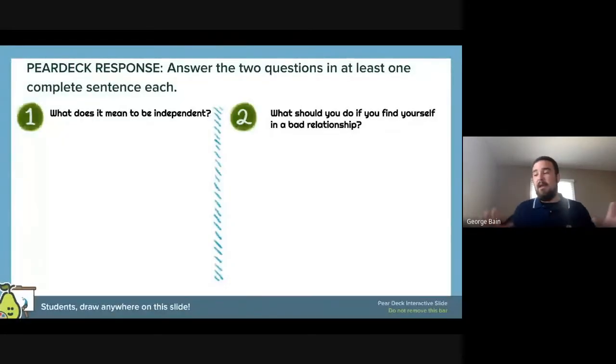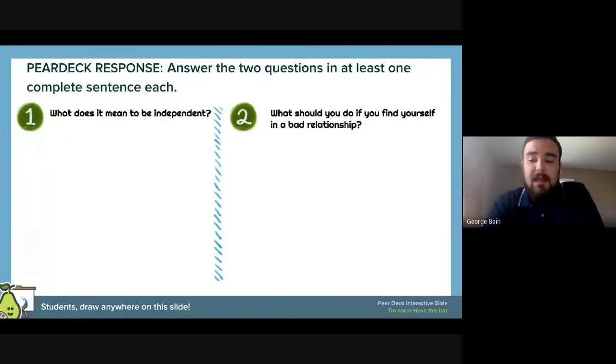In your Pear Deck, if you haven't already gotten to it, make sure you follow the link in the chat that I posted at the beginning of class. The link is always in there, and that's going to take you right to our Pear Deck. Remember, our Pear Deck is live editable, so I can see it as you type it. I just need to make sure that we're all giving 100% and staying on topic.